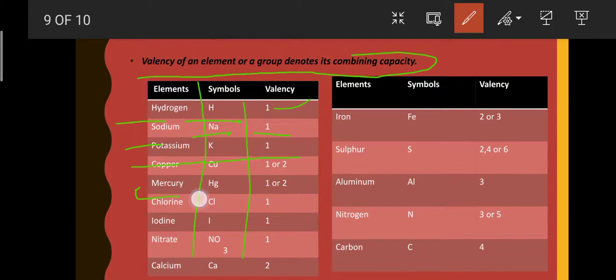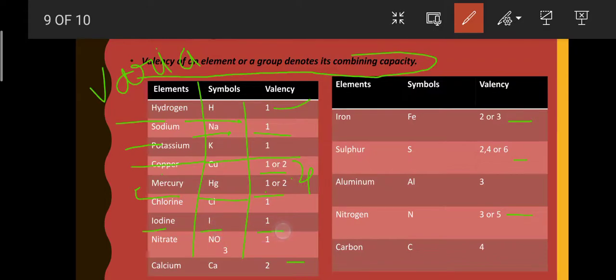Mercury, Hg, has valency 1 or 2, and copper also has 1 and 2. Elements which show more than one valency are known as variable valencies. Valencies 2 or 3 of iron, sulfur, and nitrogen are known as variable valencies because they contain more than one valency.